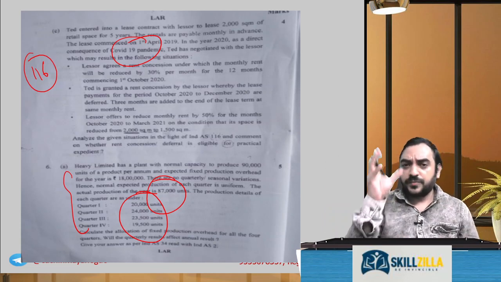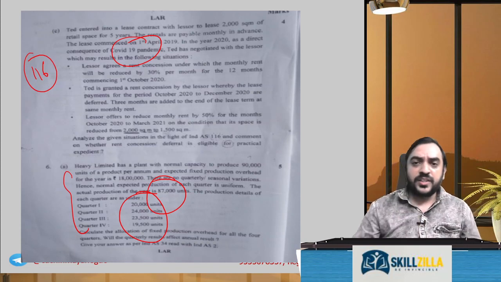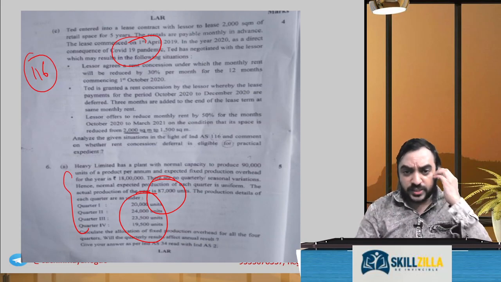Total number of units with total cost, you divide, you get the recovery rate per unit, multiplied by the units, compare with the cost, you get the recovered cost. The difference will be your under absorbed or over absorbed overheads. That was what this problem was all about.